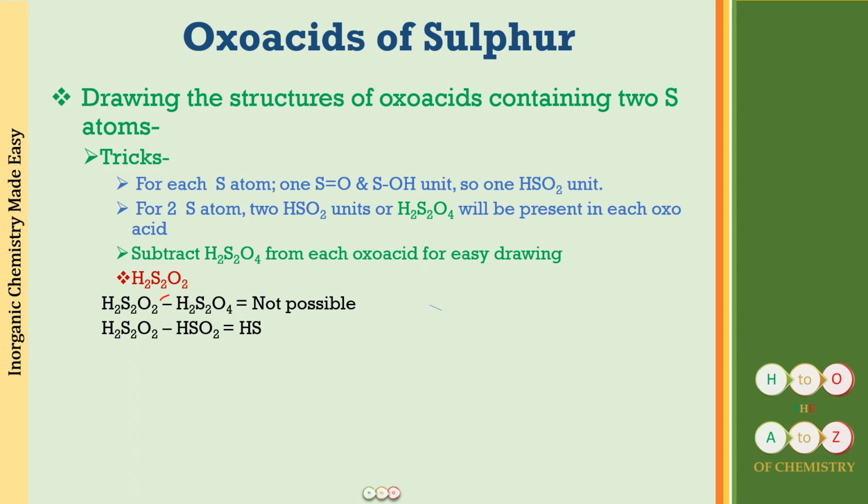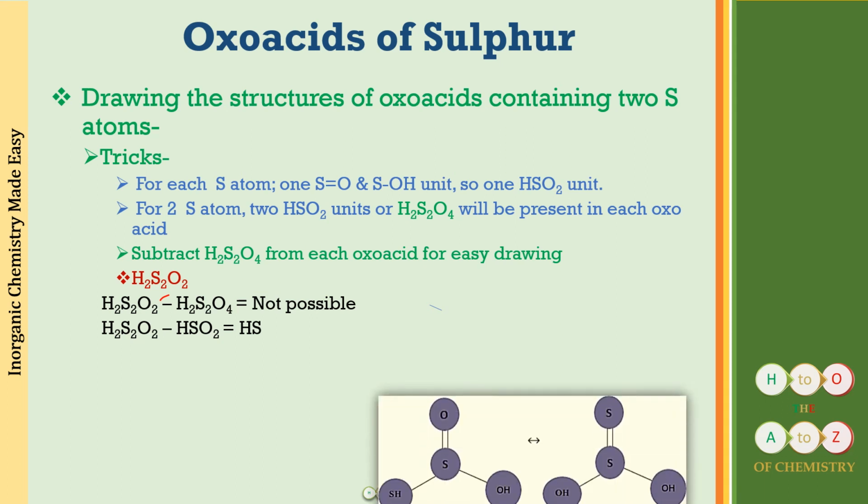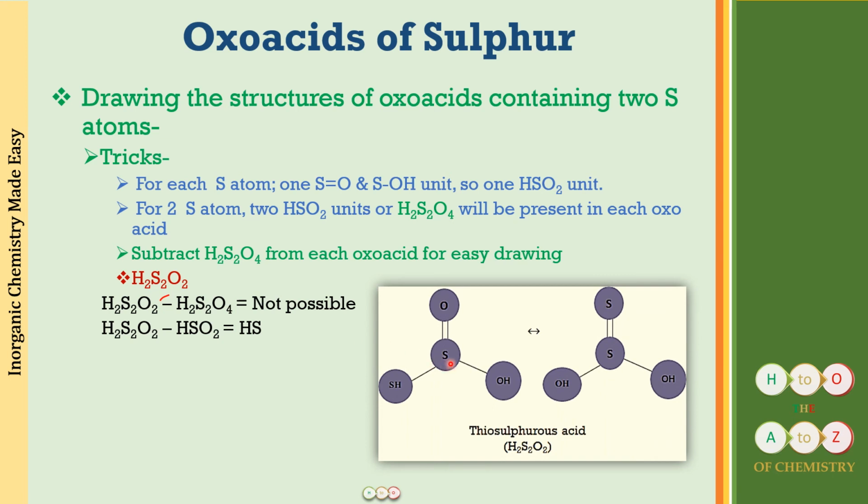Now when you're subtracting one HSO2 unit, this means that your base structure is going to be just one sulfur atom. Alright, so what you will be doing is you will be drawing the base unit with one sulfur atom with the double bonded oxygen and with the OH group. So this you will be drawing, and to this only you will be fitting this SH.